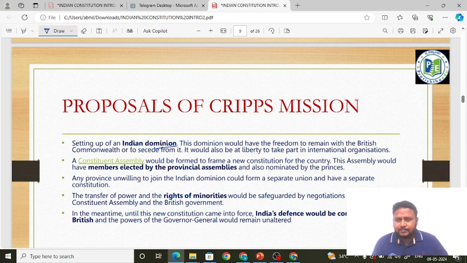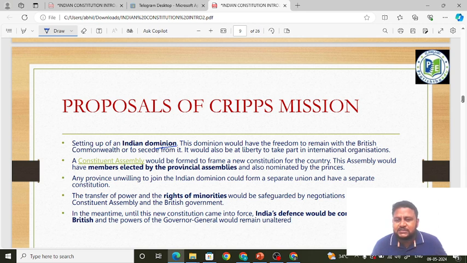Those countries now play games, that is the Commonwealth Games, countries like India and Australia. Like the Olympic Games, they play the Commonwealth Games. That is the British Commonwealth. So those countries, that is India, can join the British Commonwealth. This Indian dominion could join the British Commonwealth or secede from it.